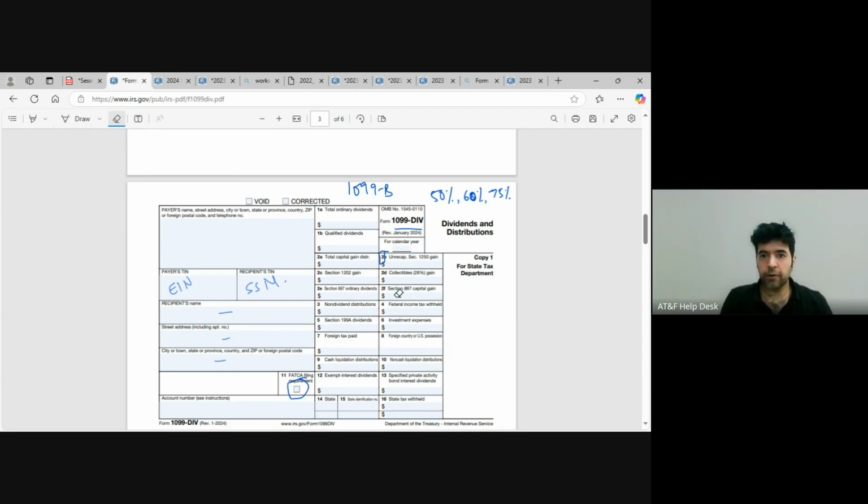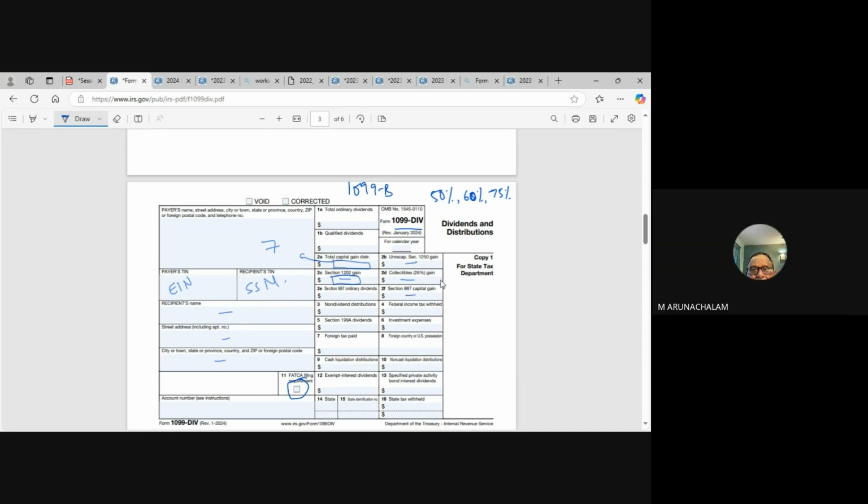So in a nutshell, 2B, 2C, 2D, 2F, all of these are added in 2A. Now, out of this, whatever exclusion you can take from section 1202 gain will be removed from 2A and reported in line item 7. This, sir, is the nutshell.